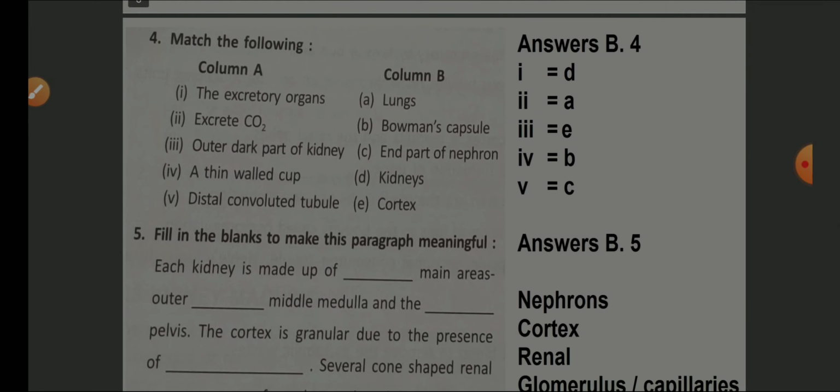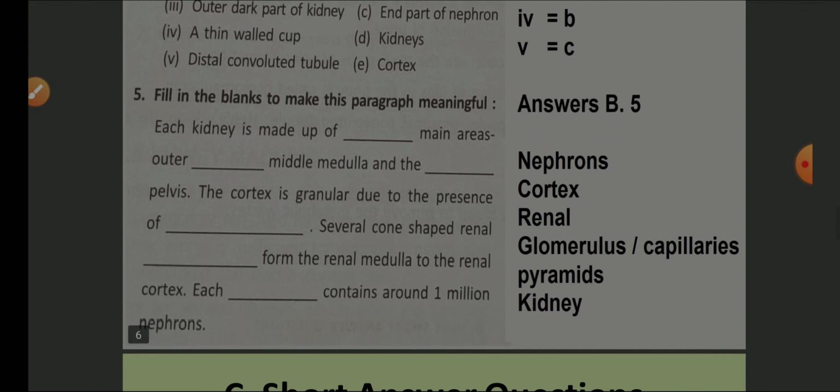Match the following. Excretory organ, kidneys. Excrete carbon dioxide, lungs. Outer dark region, cortex. A thin cup shaped structure, Bowman capsule, and distal convoluted tubule, part of nephron. Fill in the blanks. Each kidney is made up of nephrons. Main areas are the outer cortex, middle medulla and the renal pelvis. The cortex is granular due to the presence of glomerulus or you can say capillaries. Several cone shaped renal pyramids form the renal medulla to the renal cortex, and each kidney contains about millions of nephrons.